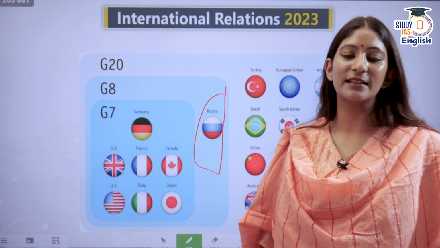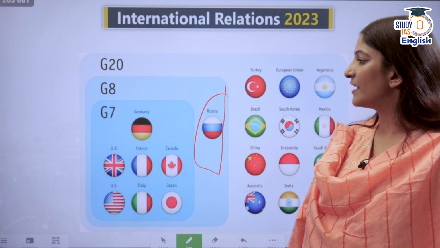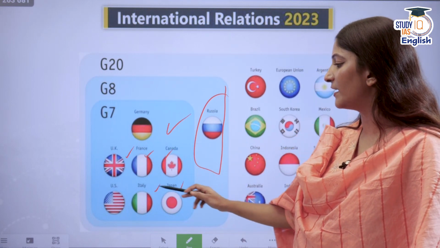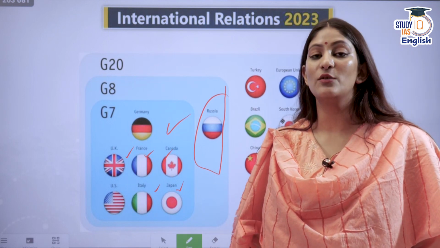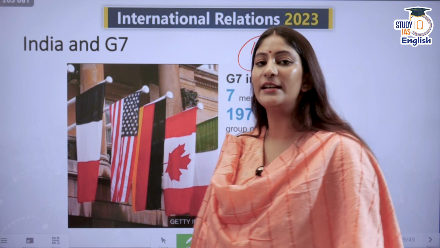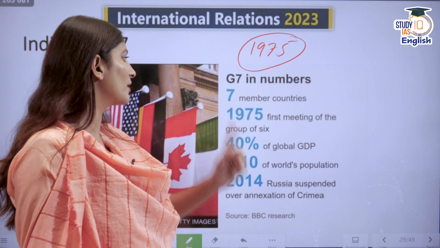But after the annexation of Crimea in 2017, it became G7, and G7 consists of Germany, UK, France, Canada, Italy, Japan, and US. India has been called time and again to become a guest of the G7 summits. Recently in Hiroshima also, India was a guest along with certain other countries. We'll talk about them as well.